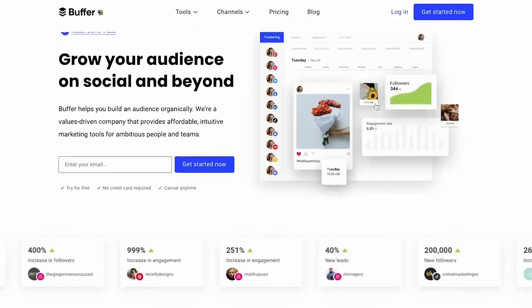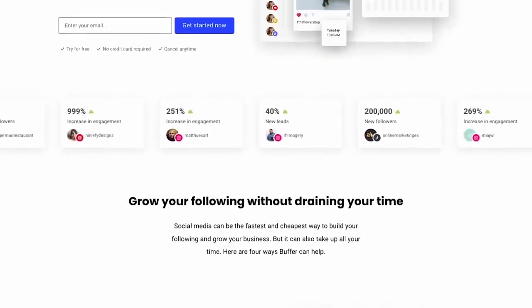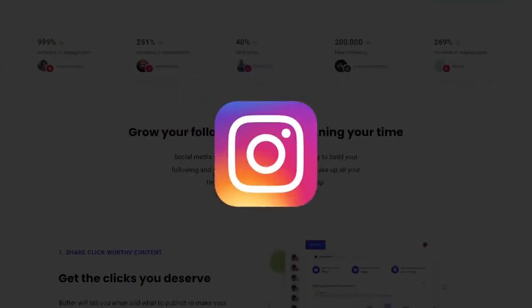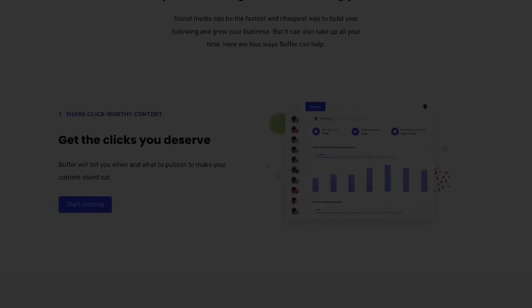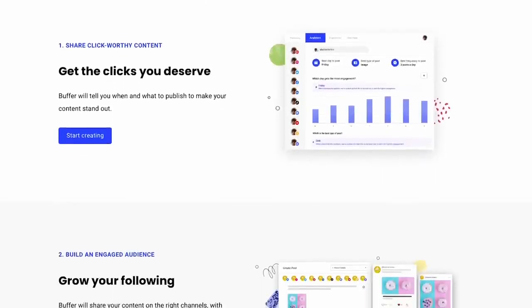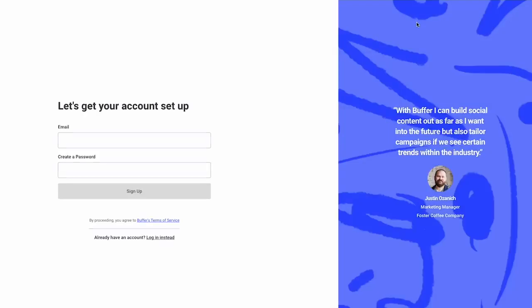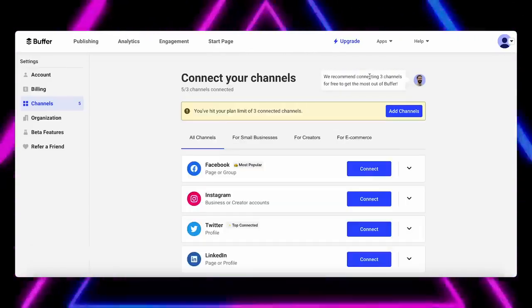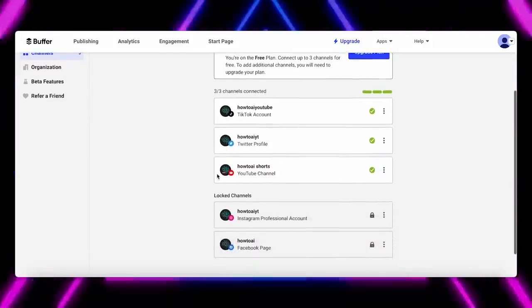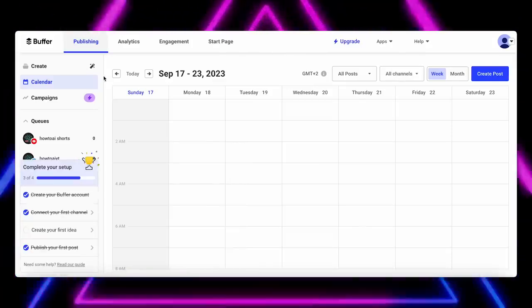This is every content creator's dream tool. It's the easiest way to schedule all your posts on all social platforms like Instagram, TikTok, Facebook, Twitter, YouTube, but with one click, meaning you don't have to do it manually on every channel. What you want to do is sign up for their free trial as well and create an account. After that, connect all your social media accounts to Buffer so that it ends up looking like this. It's a pretty repetitive, straightforward process, so I won't show that now.